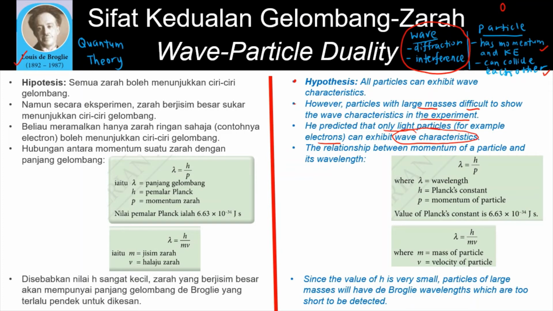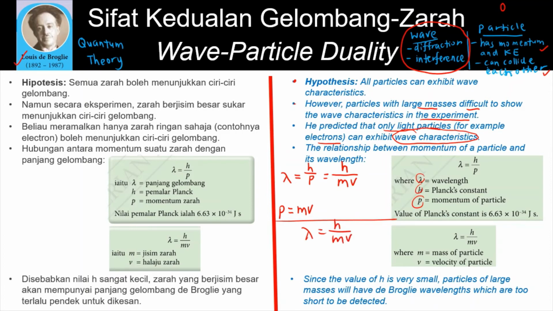He introduced a formula to relate the momentum of a particle and its wavelength, which is lambda equals h over p. Lambda is wavelength, h is Planck constant, while p is the momentum of the particle. Simply because momentum equals mv, we learned this in Form 4. Thus, this formula can be written as h over mv as well. Based on this formula, lambda equals h over mv.